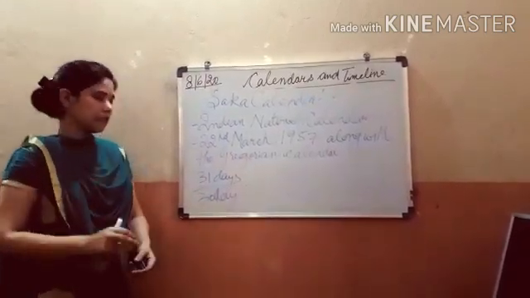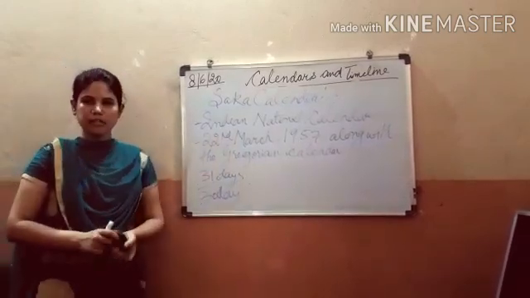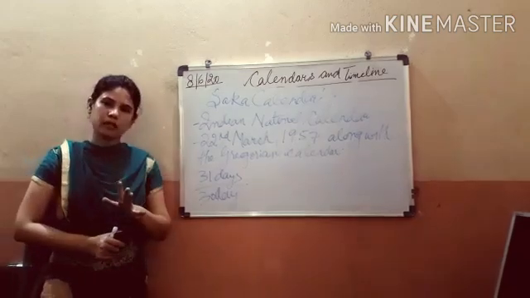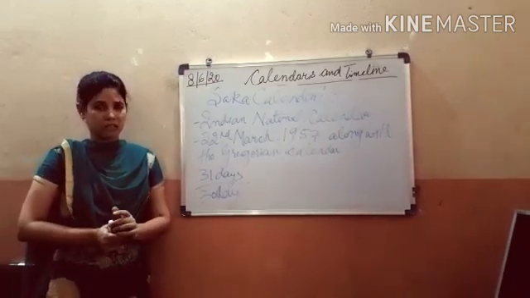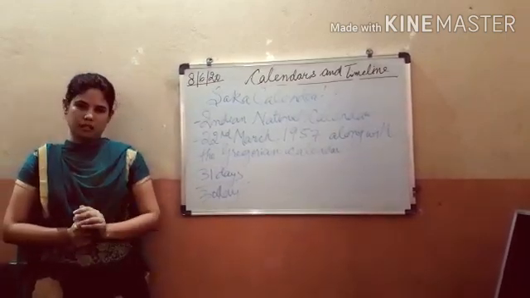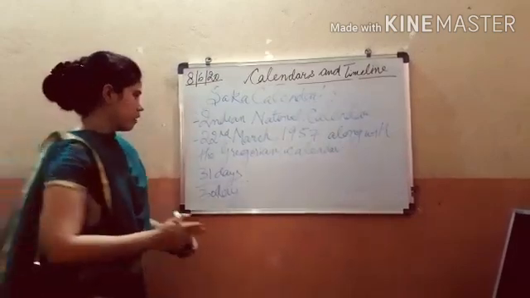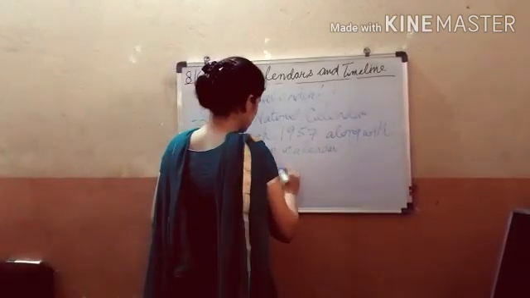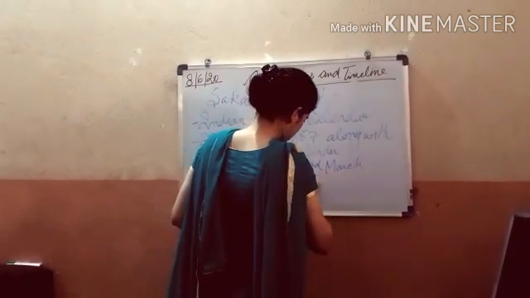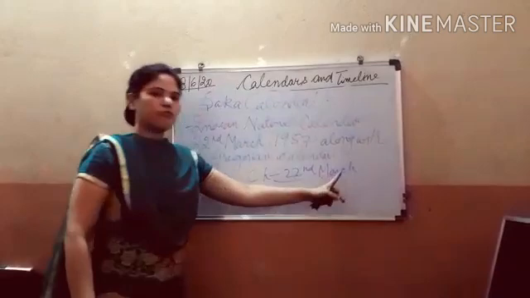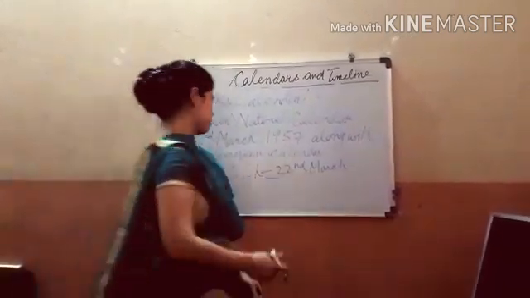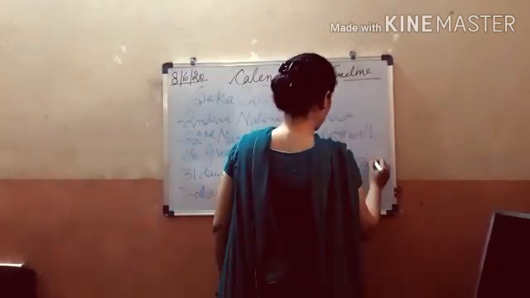In the Saka calendar also we have a leap year and a normal year. Sorry, in a normal year it has 365 days and in a leap year 366 days. In the case of a leap year, Chaitra starts from 22nd of March of the Gregorian calendar. But if it's a normal year, Chaitra will have 30 days.